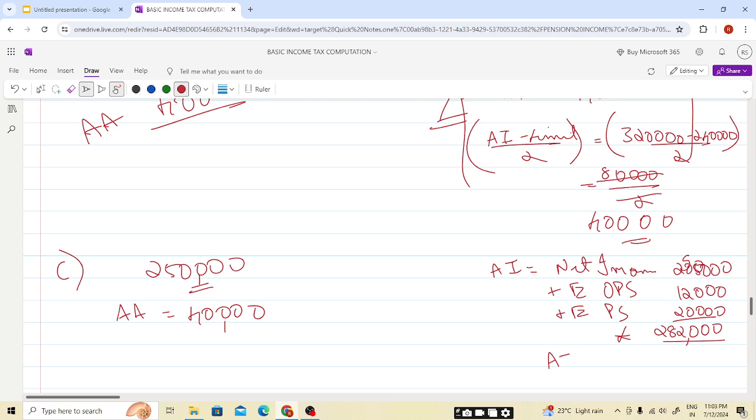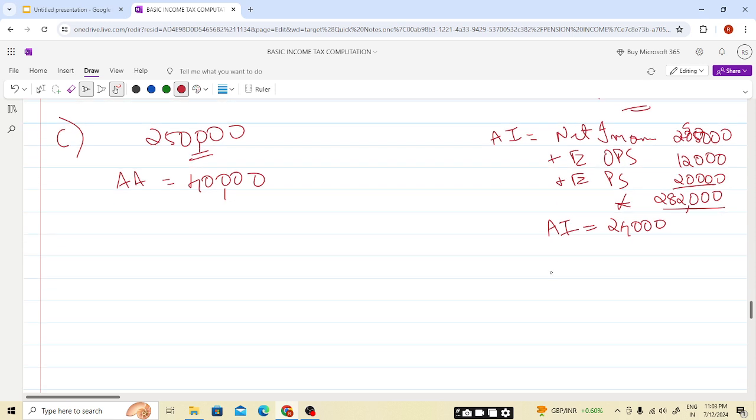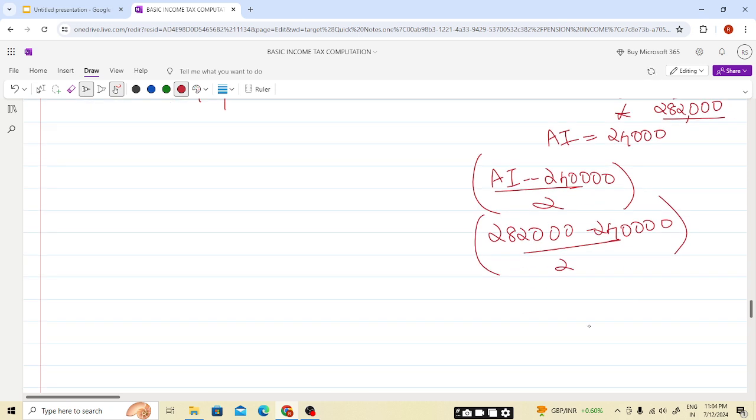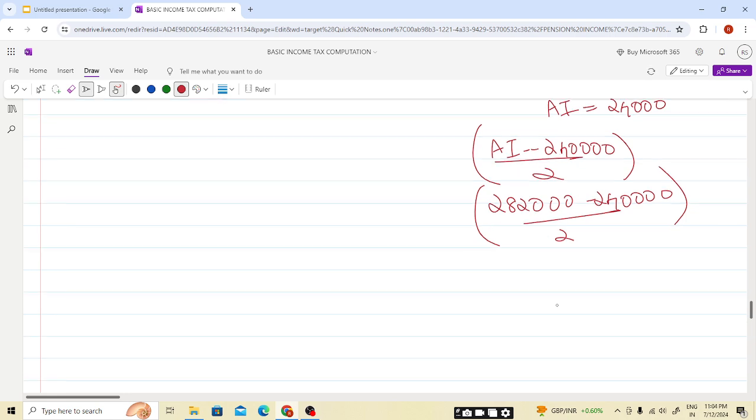As our AI is above 240,000, our annual allowance will get tapered by what amount? Adjusted income minus the limit of 240,000, divided by 2. So our adjusted income is 282,000 minus 240,000 divided by 2. So this will be, students, 82 minus 40, 42,000 divided by 2. This will be, students, 21,000.